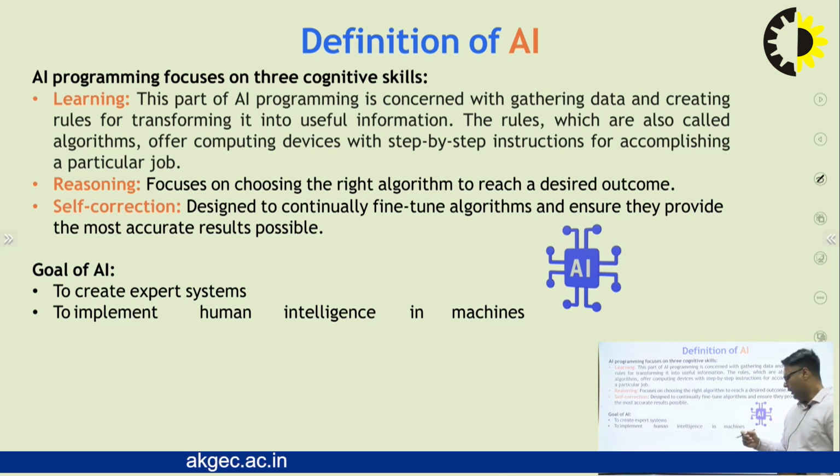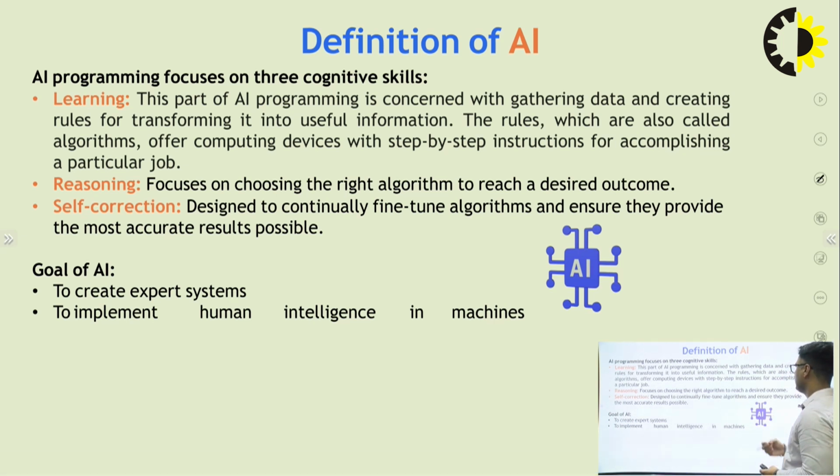That means any work done through AI depends on past information. Using past information and current information, you develop the algorithms and perform some particular jobs. Reasoning focuses on choosing the right algorithm to reach desired outcomes.